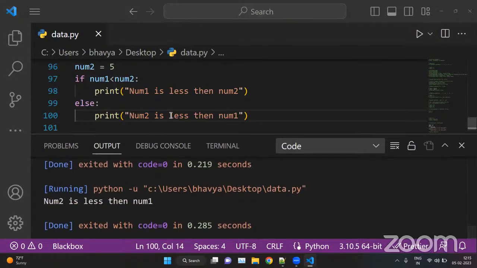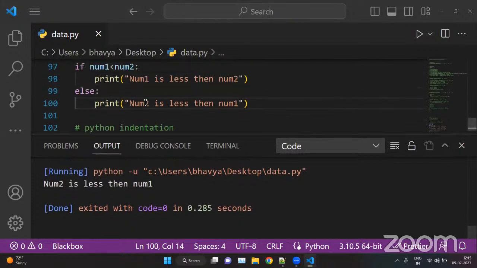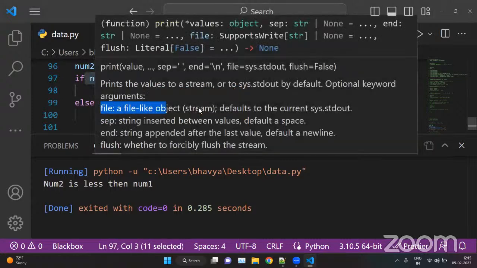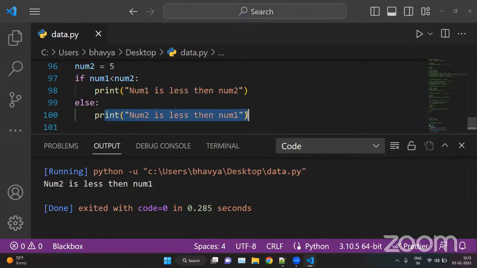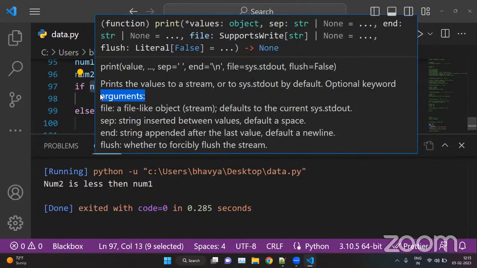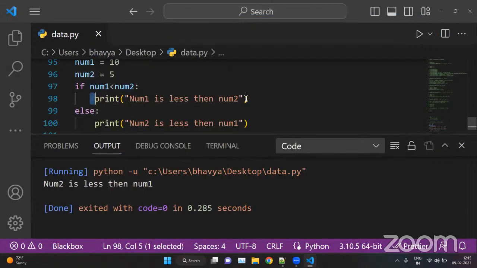Now here we have the conditions if and else. If this condition is true, print this statement, or if this condition is false, print the other statement. This is how if and else work. We have the num1 variable and the num2 variable, and we are checking the condition. If num1 is less than num2 and this condition is true, then this will print. And if this condition is false, else will execute.